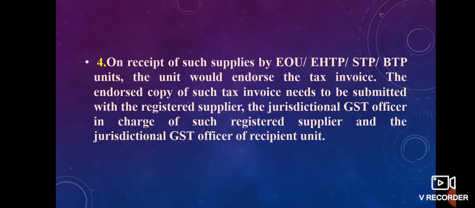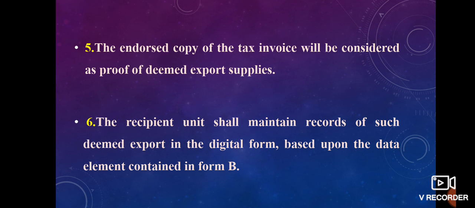The endorsed copy of such tax invoice needs to be submitted with the registered supplier, the jurisdictional GST officer in charge of such registered supplier, and the jurisdictional GST officer of recipient unit. The endorsed copy of tax invoice will be considered as a proof of deemed export supplies.